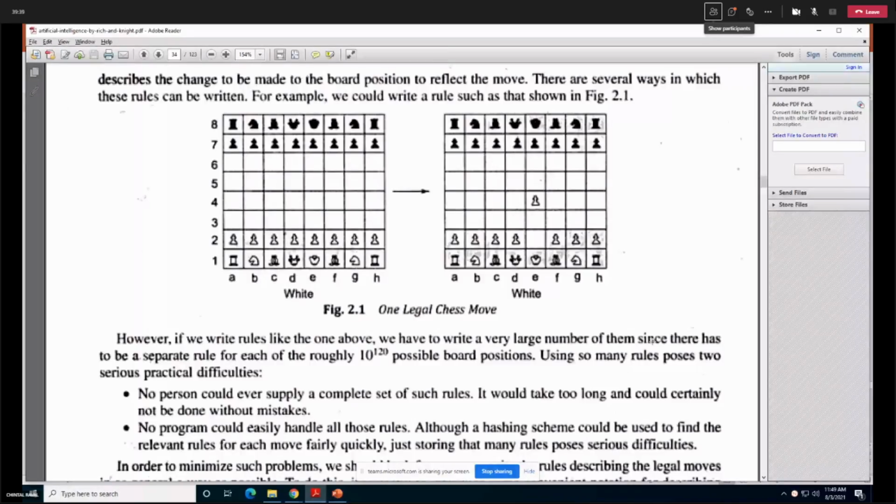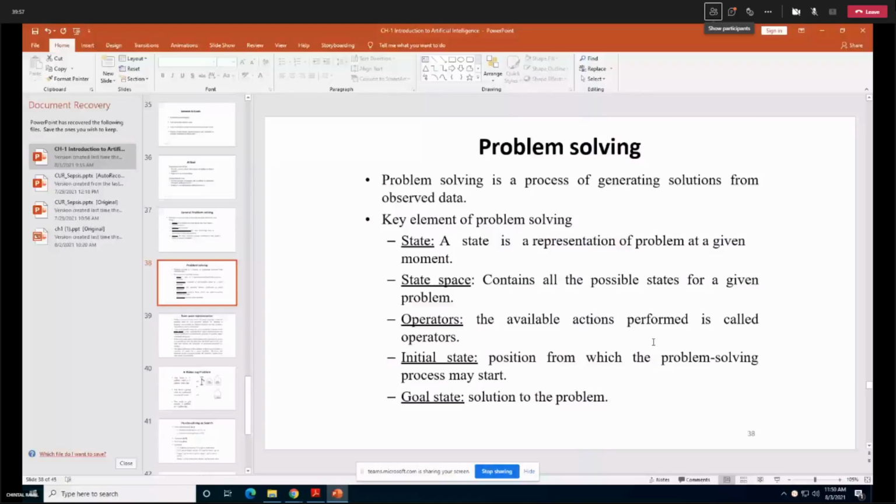So on the basis of rule constraints, I am able to move a knight or anything on my chessboard. So operators, I would say, are rules. Initial state you are well aware of now, the position where you start, and goal state, the position you need to achieve.